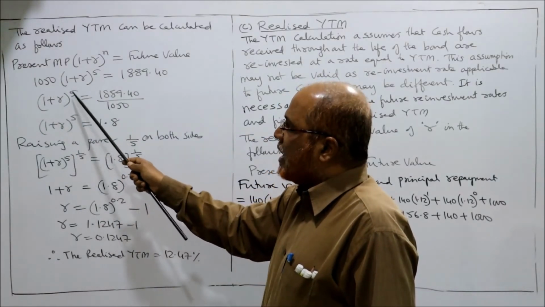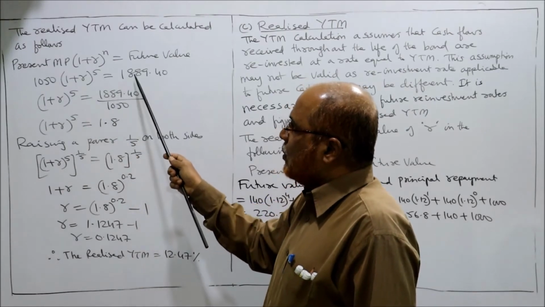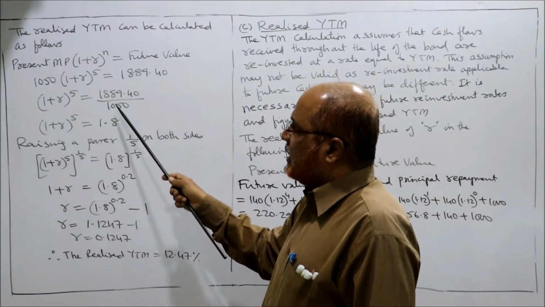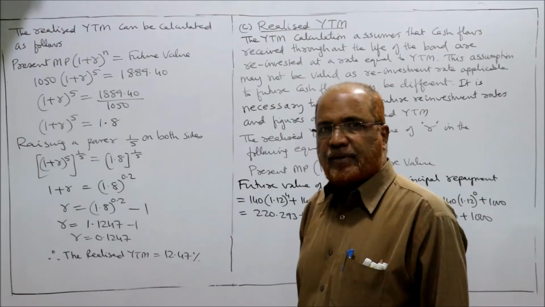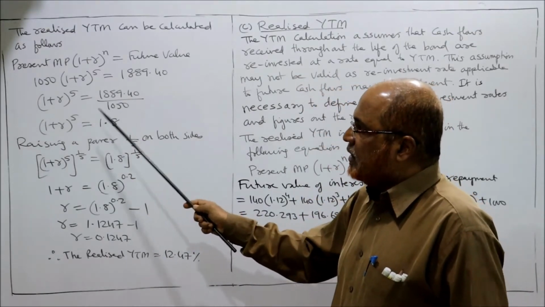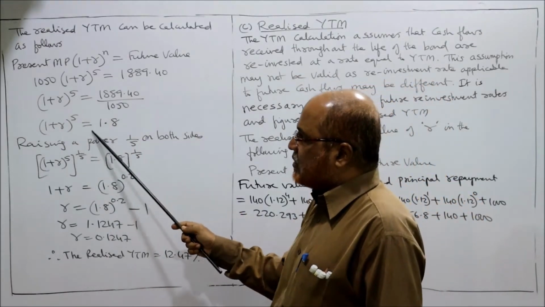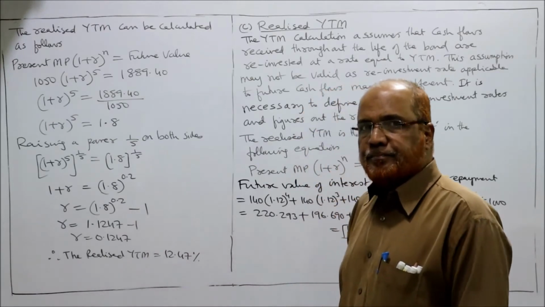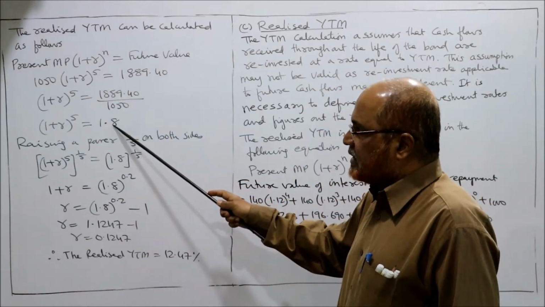तो (1 plus R) to the power of 5 is equal to 1889.4 divided by 1050. तो (1 plus R) to the power of 5 is equal to 1.8. ये डिवाइड कर देने से 1.8 आ गया.